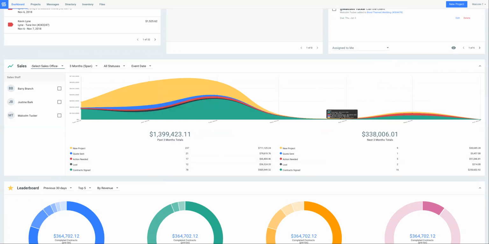I could also take a look here and see we've got a bit of a lull between March and April 2019. So that's going to let my team know, and let me know, that we might want to go back to our archived projects from last year in our project list from March and April 2018 and see if any clients want to revive or revisit any of their previous projects.